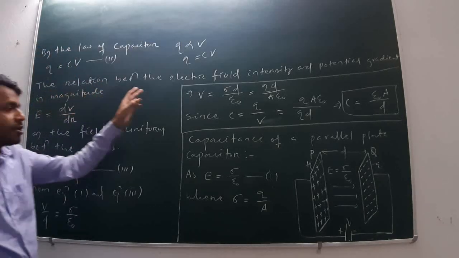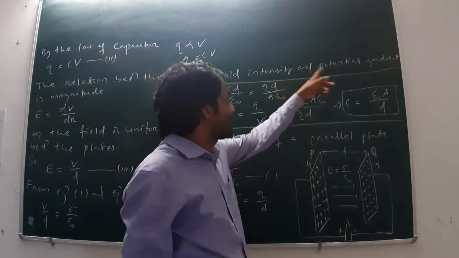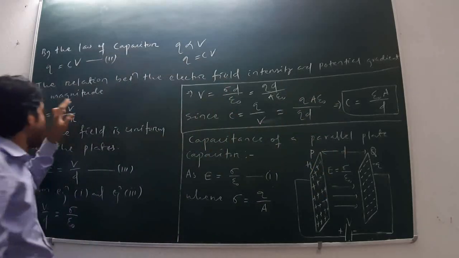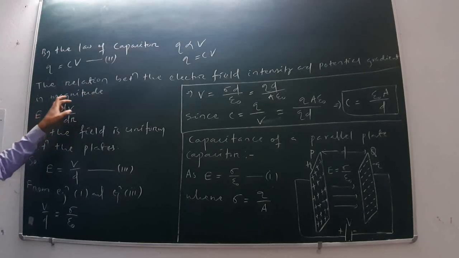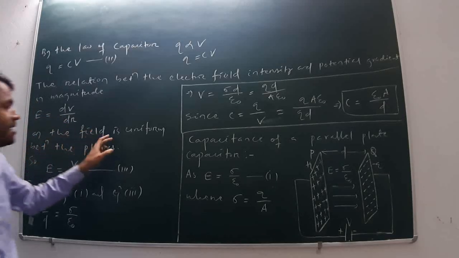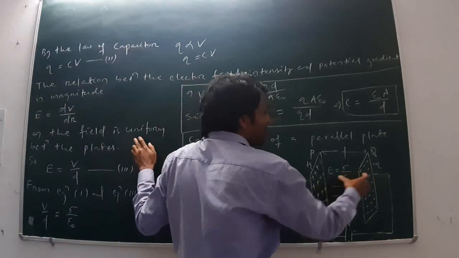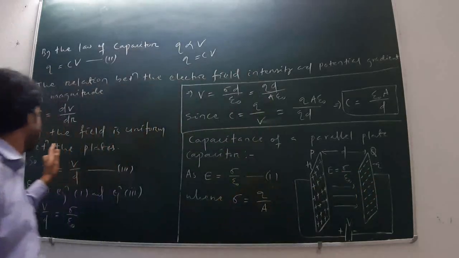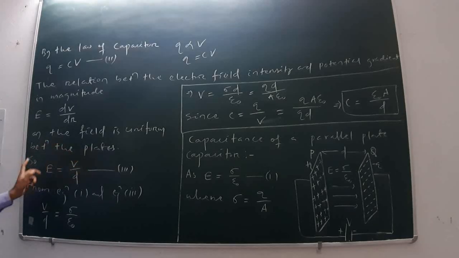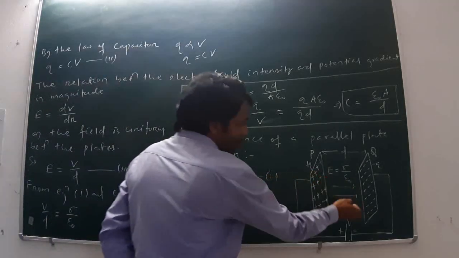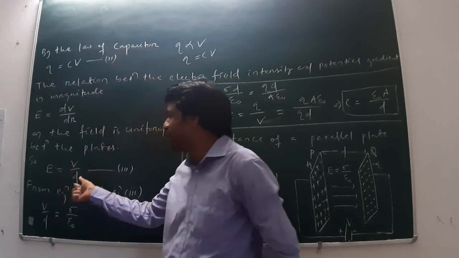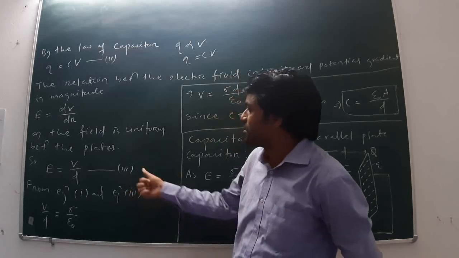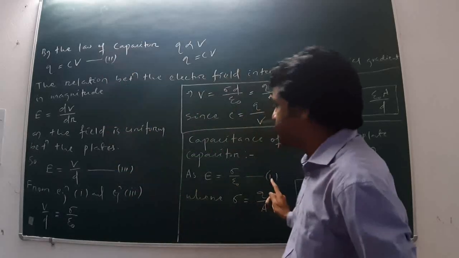Now the relation between the electric field intensity and the potential gradient dV by dr, in magnitude form, is E is equal to dV by dr. dV by dr is the potential gradient, and E is the electric field intensity in magnitude form. As the field is uniform, because the two plates have the same area, same distance and same charge, E is equal to how much? What is the separation? d. What is the potential difference? V. Therefore, E is equal to V by d. This is equation 3, this is the second equation, this is the first equation.